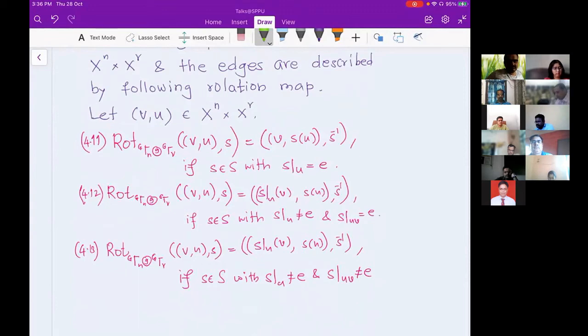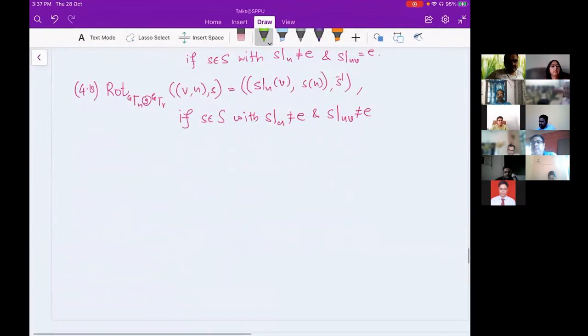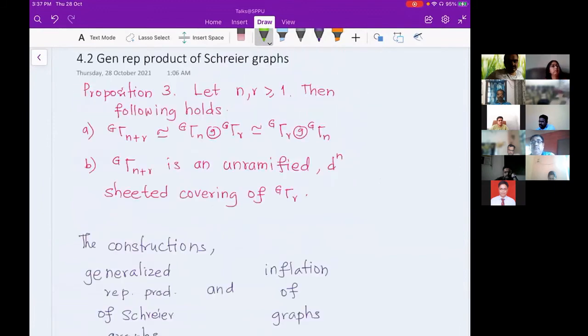So I'm just giving you an idea. This is a kind of generalization of the original definition we gave for Basilica, and this is the generalized replacement product in the general setting. This result we again obtain, which we already obtained for Basilica, so this is a generalization of that result.